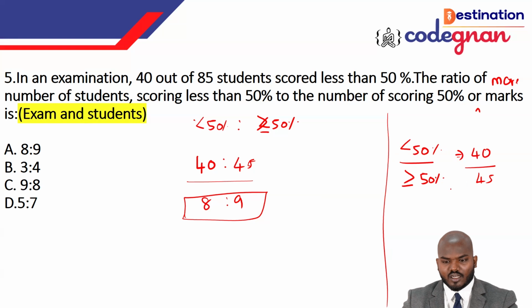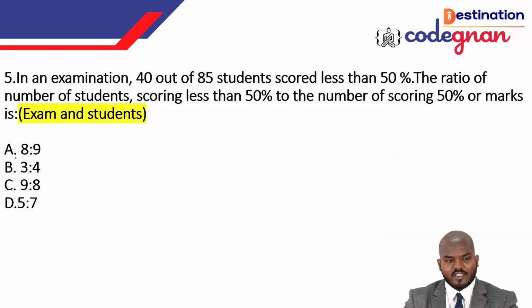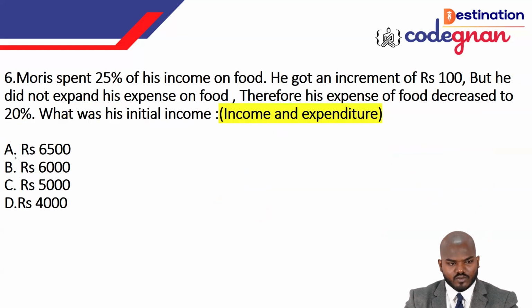This is how it will come. If you cancel with the five times table, 8 times 5 is equal to 40 and 9 times 5 is equal to 45. Option A is the correct answer. So please look closely, guys, and don't make a mistake on it. It's a very easy question. Let me move to the next question.